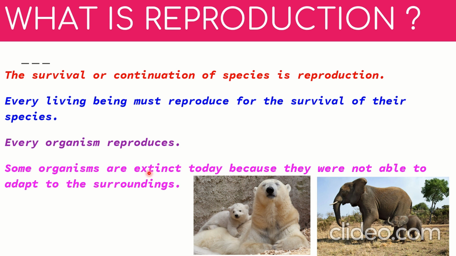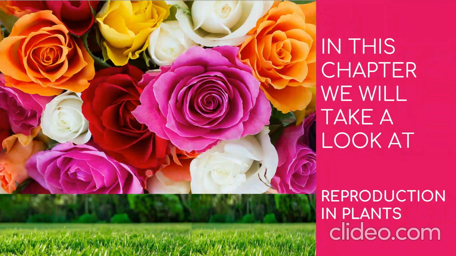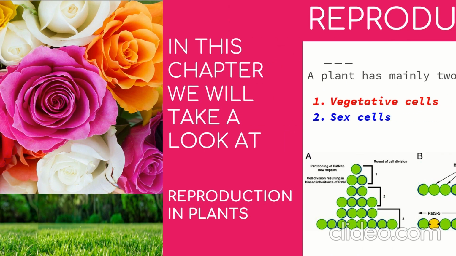So now reproduction is a process in which we are able to create a copy, and that's what we know till now. In this chapter, we will take a look at how reproduction takes place in plants, how plants produce a copy of themselves, and how there are many varieties of plants. There is not only one organism in each and every species, there are hundreds and millions. So, how is this happening? We will take a look in this chapter, Reproduction in Plants.